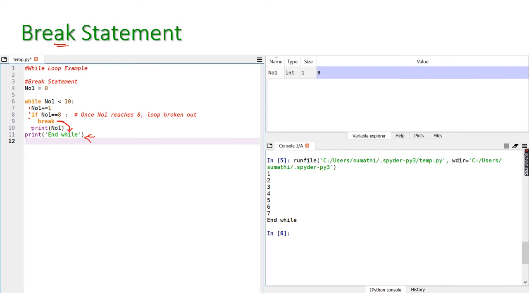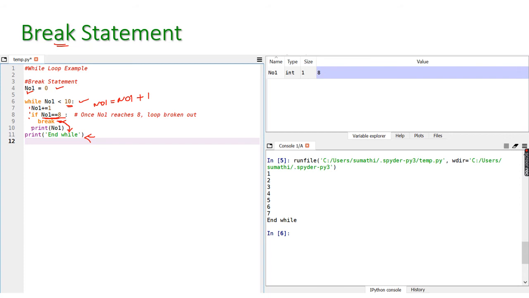Now here also I am having one integer variable, and if number 1 is less than 10, then what will happen? It will print the value. The number is incremented, number 1 is equal to number 1 plus 1. And if number 1 is equal to 8, then what will happen? Break is there. We will skip the loop and come out of the loop.